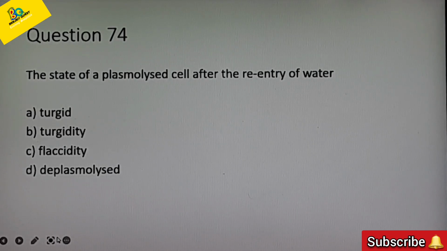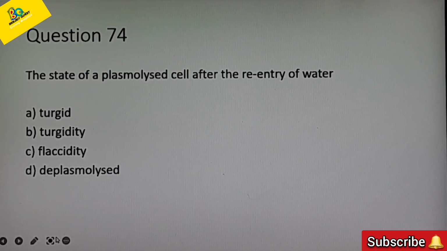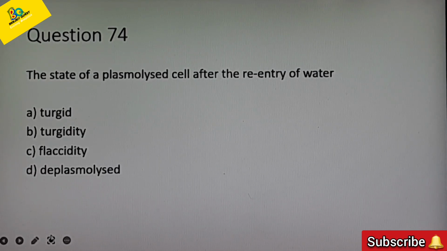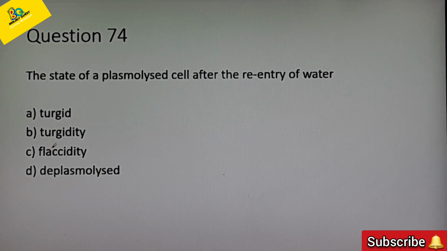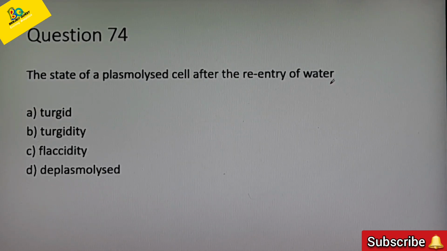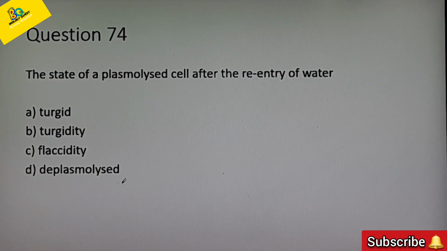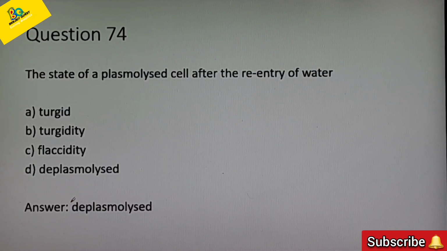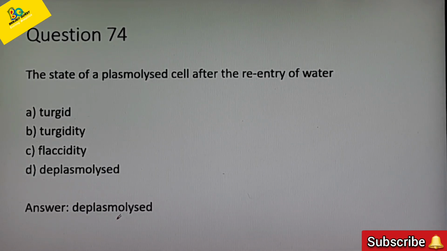But such a cell cannot be called a turgid cell; it is called a deplasmolysed cell. The correct answer is option D, deplasmolysed.